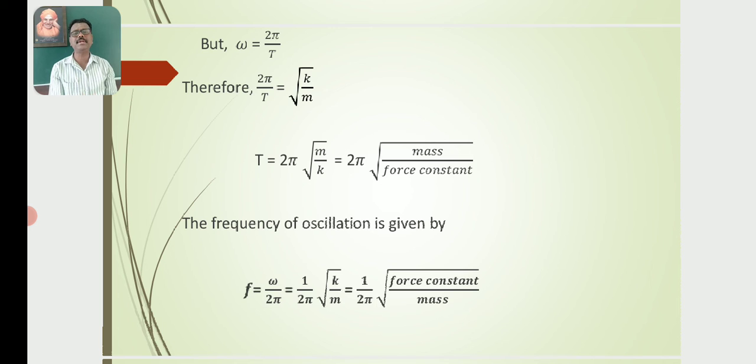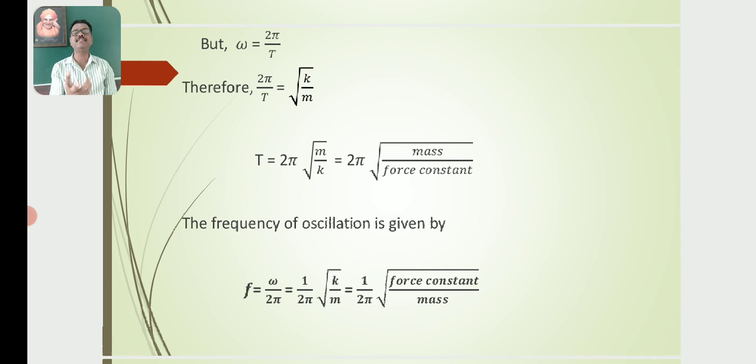By cross multiplication we get T is equal to 2 pi root of m by k, where k by m becomes m by k. So the period is equal to 2 pi into root of mass by force constant, where m is the mass of the block and k is the force constant.